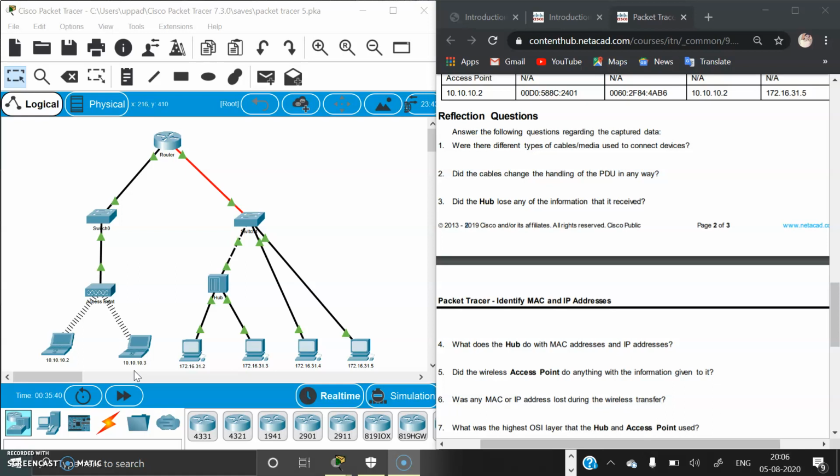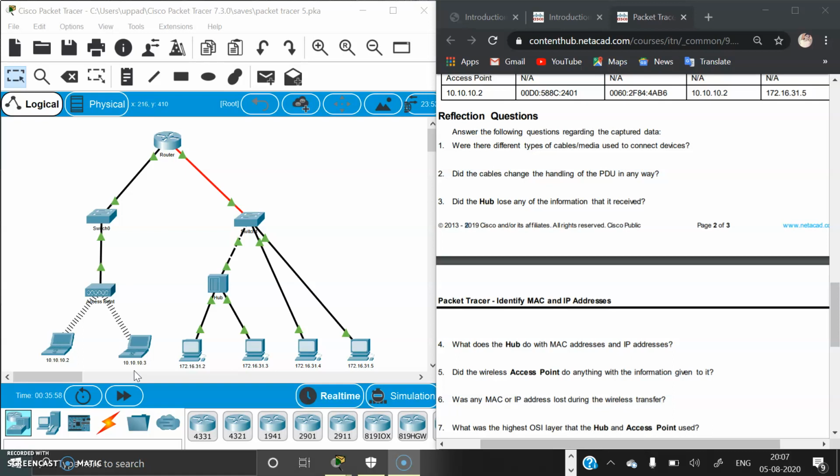Did the hub lose any of the information that it received? No, the hub didn't lose any of the information. And the fourth question, what does the hub do with the MAC addresses and IP addresses? The hub didn't do anything with the MAC addresses or IP addresses it had.